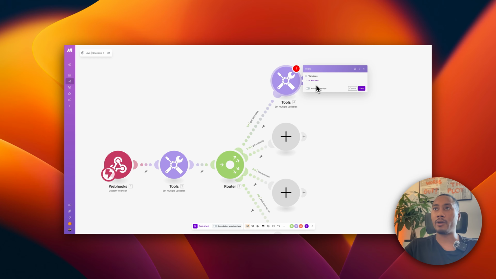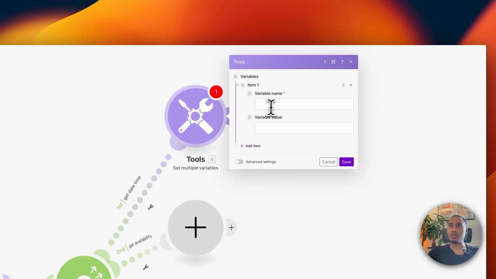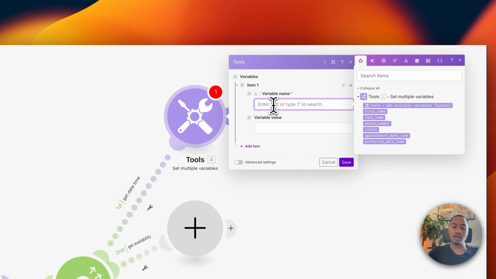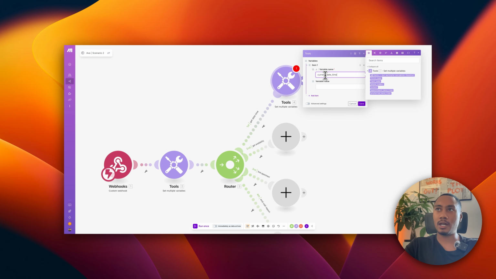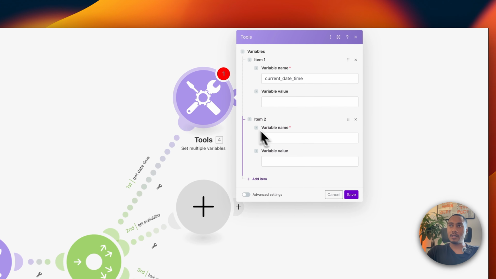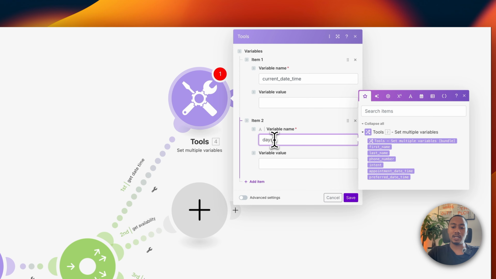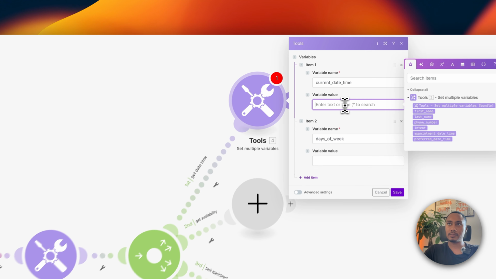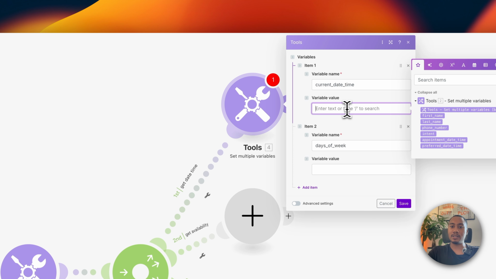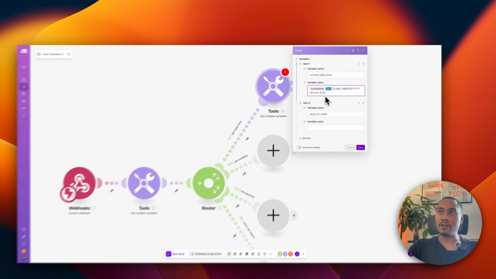so it can handle date and time queries. So the first value is going to be current date time. And then the second value will be days of week. Now, the way we're going to set this up is we'll use a format date function, right?